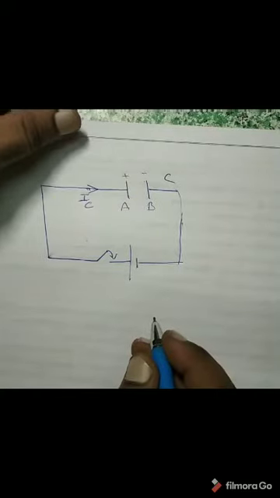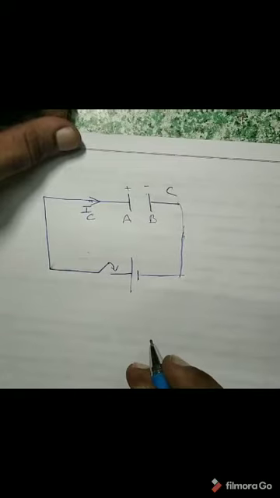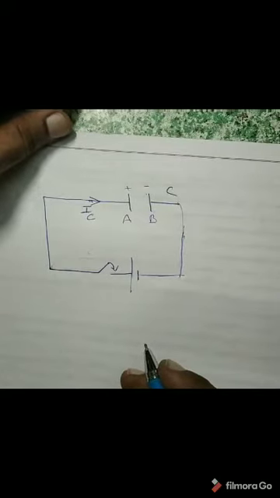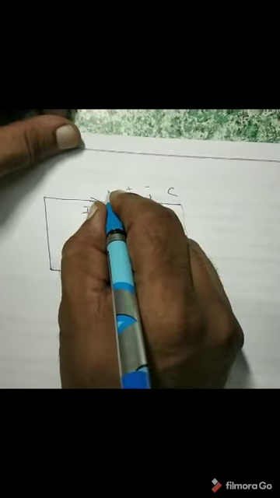Here Maxwell applied Ampere's circuital law. What for? To find the magnetic field, because we know every current carrying conductor produces a magnetic field around itself. So this wire also will produce a magnetic field.